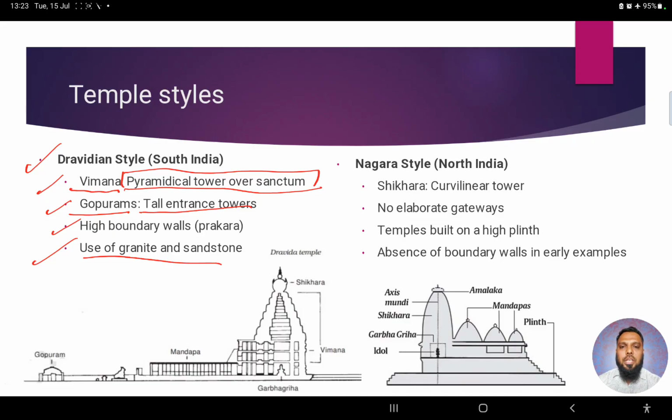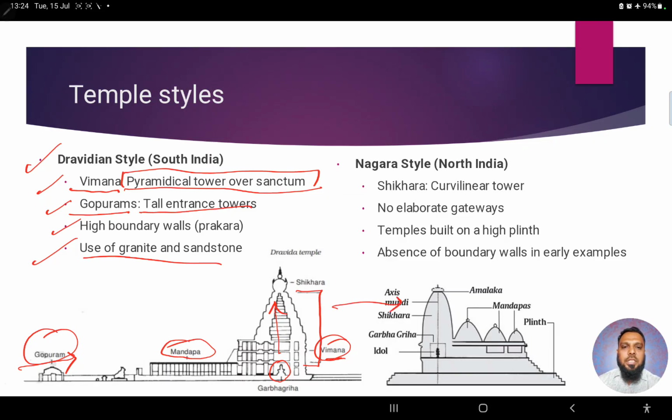So if you see the picture, you can get the idea. Gopuram is like an entrance into the temple, right? And this is called the vimana, like this is the sanctum sanctorum, or the garbhagriha, where the idol of whichever lord the temple is dedicated to, you will see the idol in the garbhagriha. And atop this garbhagriha, what you see is called the vimana, right? And then there is a mandapa, right? So these are the distinguishing features.